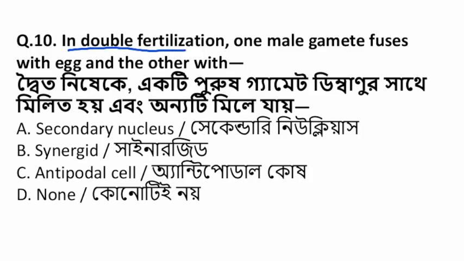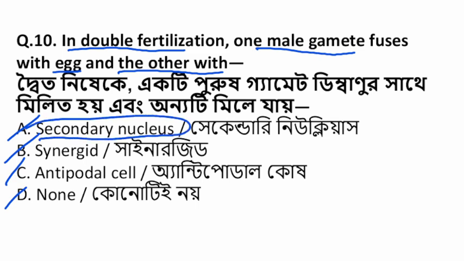In double fertilization, one male gamete fuses with the egg and the other with the secondary nucleus, synergids, antipodal cells or none of the above? In double fertilization, one male gamete fuses with the egg and the other fuses with the secondary nucleus of the central cell.